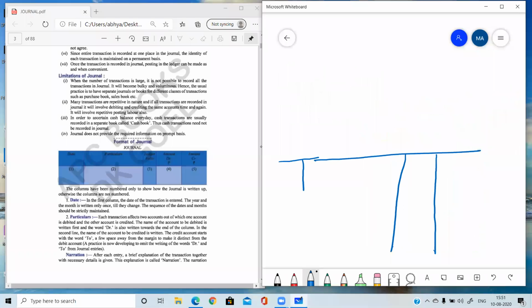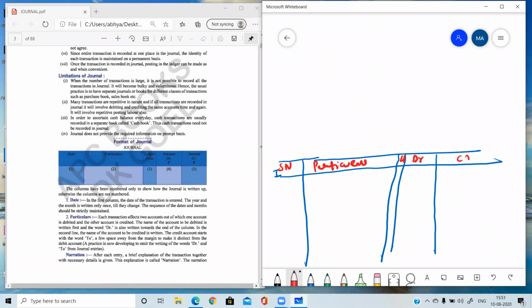And here I am writing sequence number as no date is mentioned, and this is the column for ledger folio. आपको पूरा format बनाना है बेटा. Serial number, particulars, then ledger folio, then debit, then credit. First debit we need to write, then credit. You cannot write credit first or debit later. So always you have to follow this. First debit, then credit. Rupees, rupees.